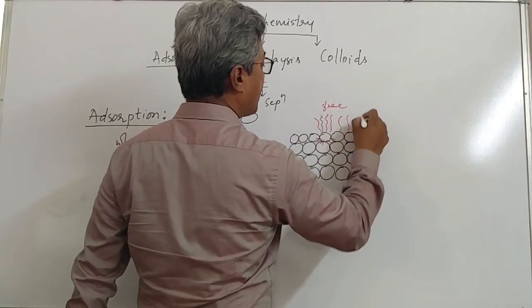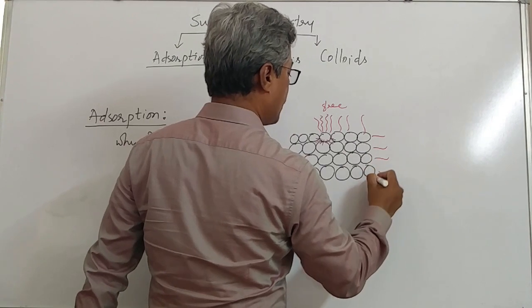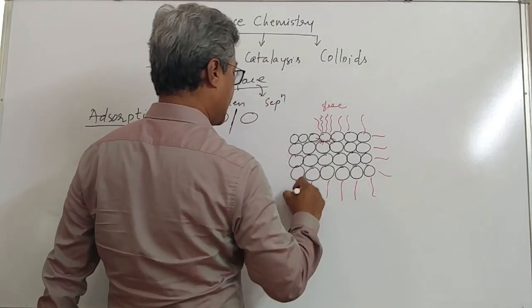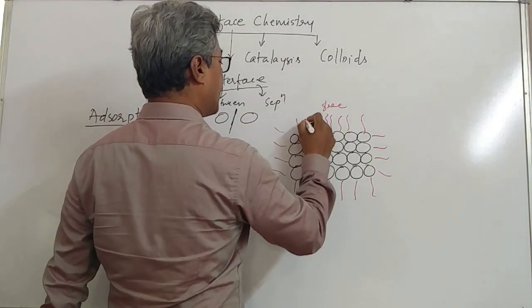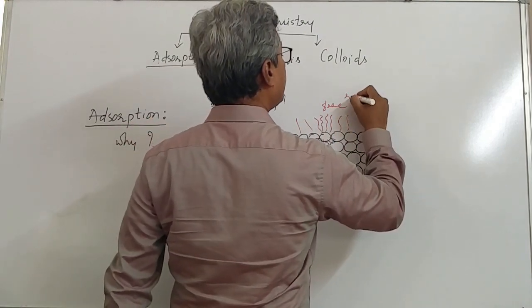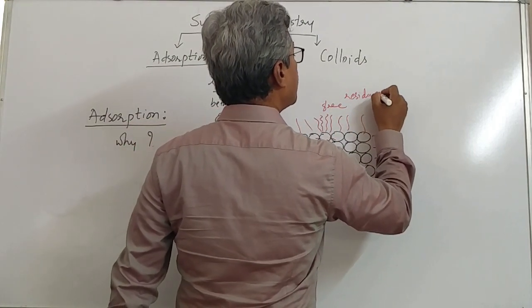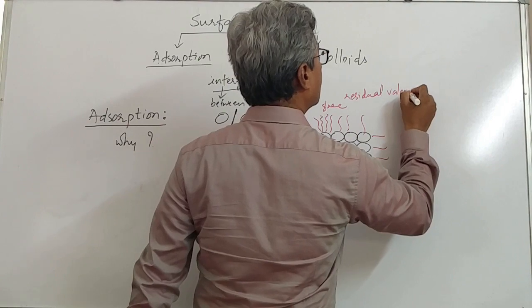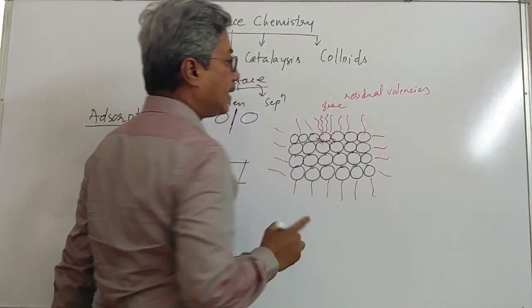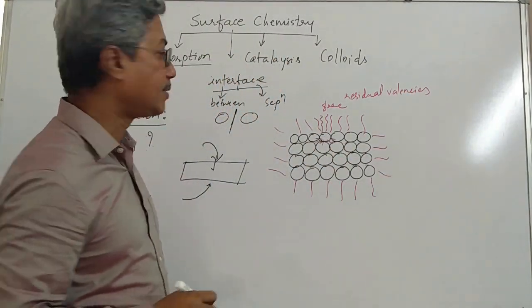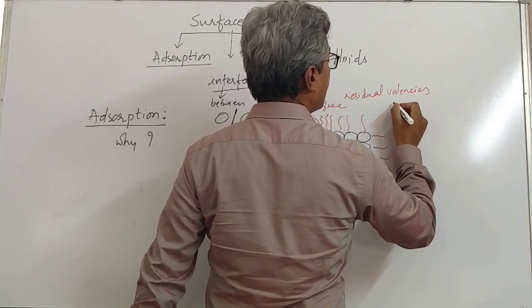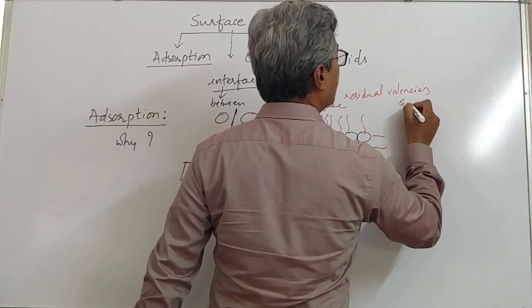So every surface particle's ability to attract from the top is free, and these are called residual valencies. These residual valencies are responsible for surface tension.